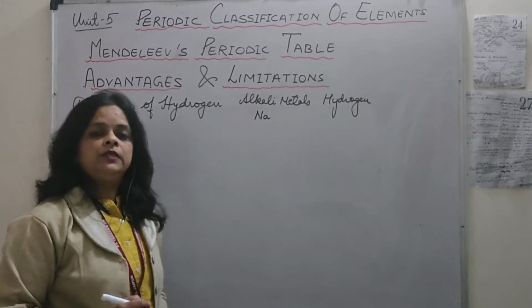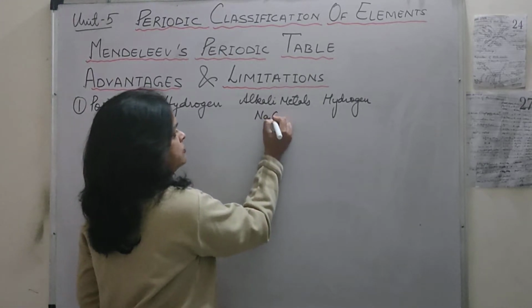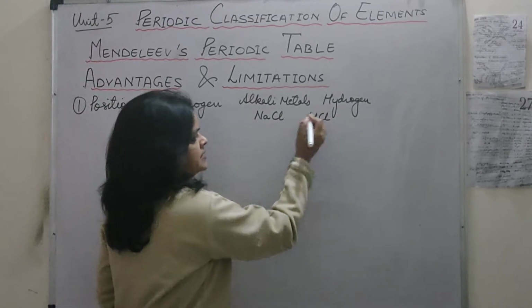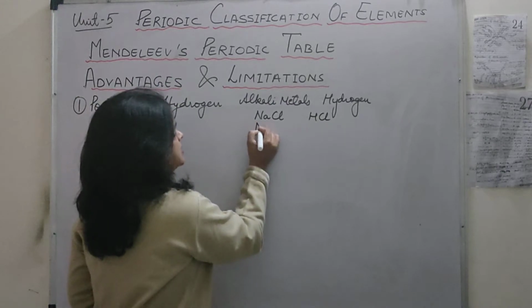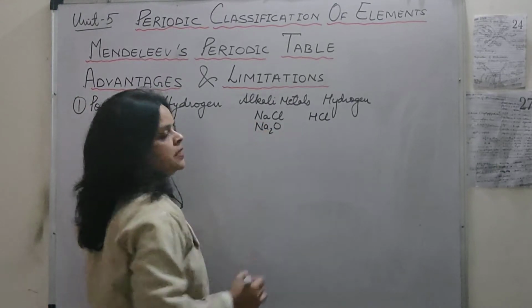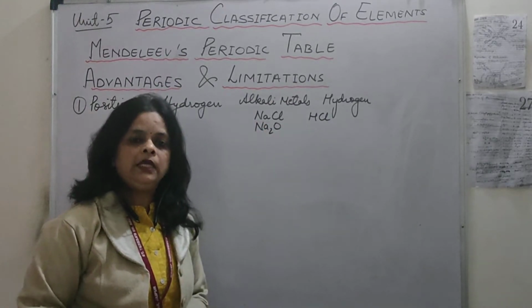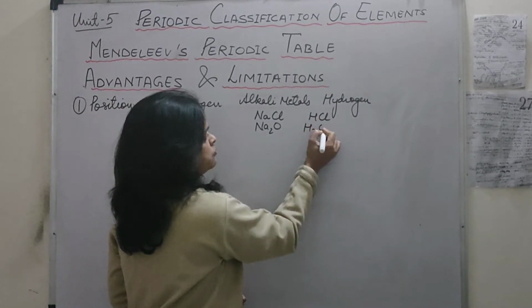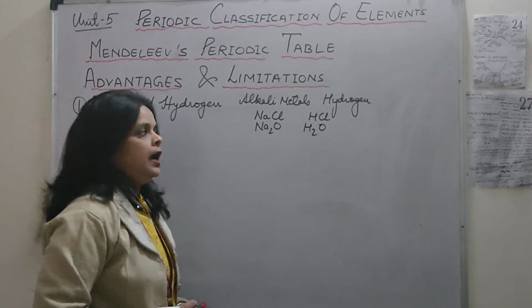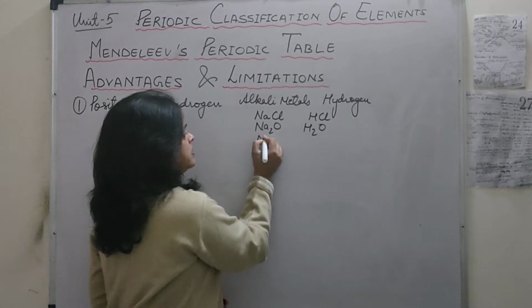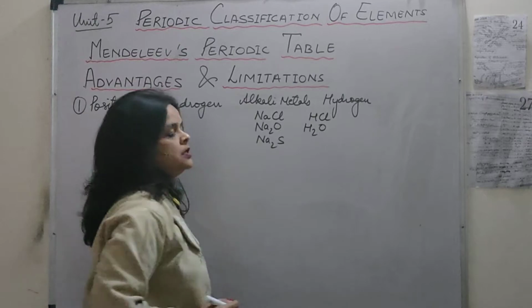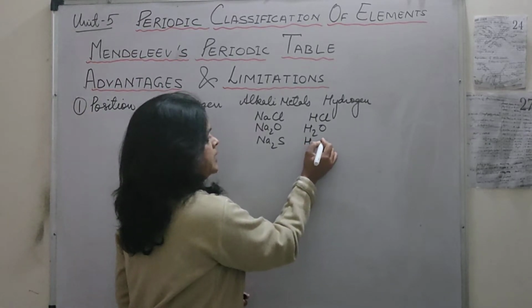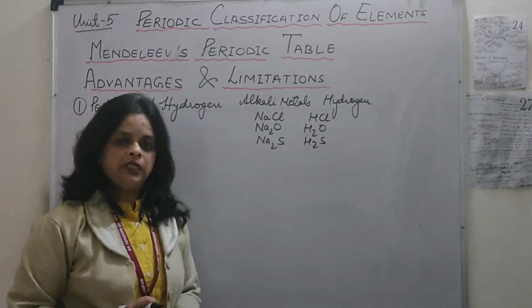When it combines with chlorine, it forms the compound with the formula NaCl. Similarly, hydrogen also forms HCl. When it combines with oxygen, it forms an oxide with the formula Na2O, sodium oxide. Same hydrogen does, it also forms H2O. And when it combines with sulfur, it forms Na2S, sodium sulfide. Same hydrogen is also forming H2S, hydrogen sulfide gas.